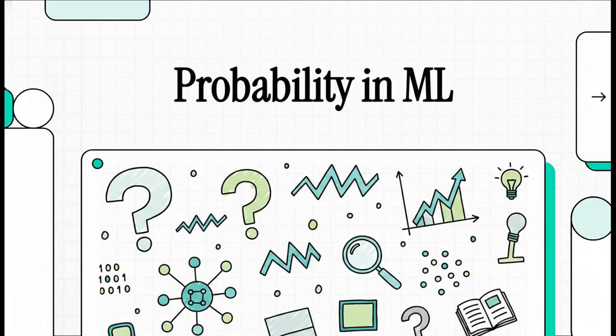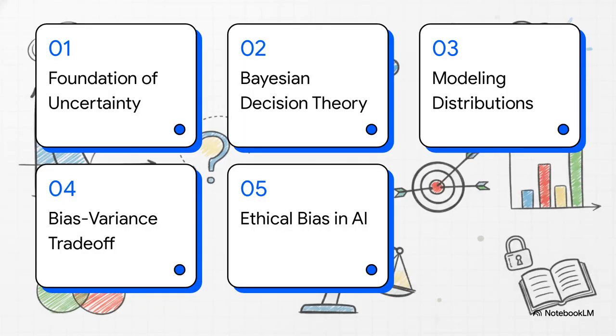We're going to completely strip away the complex mathematical jargon today. Instead, we'll look at how computers understand our messy, unpredictable world, operating entirely on a mathematical scale from 0 to 1. So, grab a mental notebook and let's get into it. We've got a fantastic roadmap for today. We're going to start with the foundation of uncertainty, then move into Bayesian decision theory, look at modeling with distributions, tackle the bias-variance trade-off, and finally, finish up with ethical bias in AI.